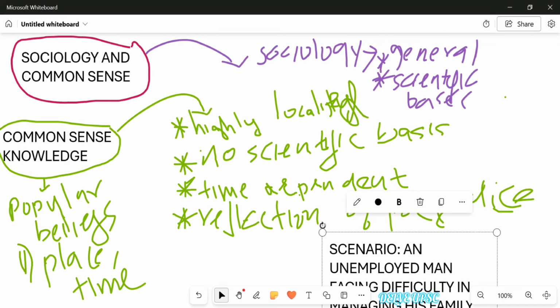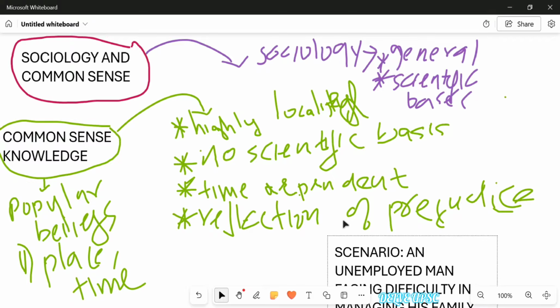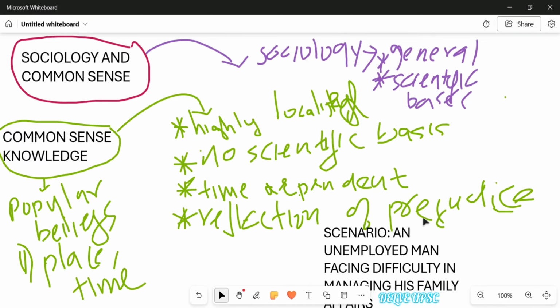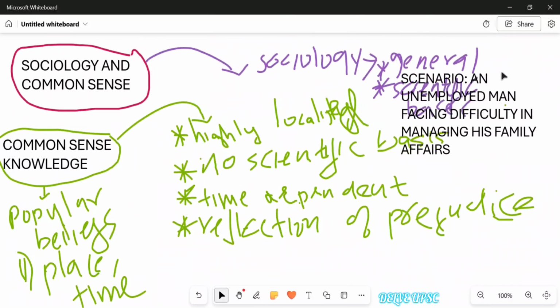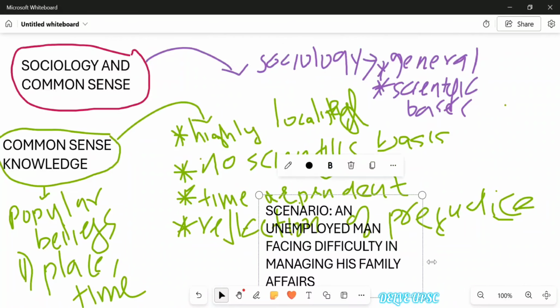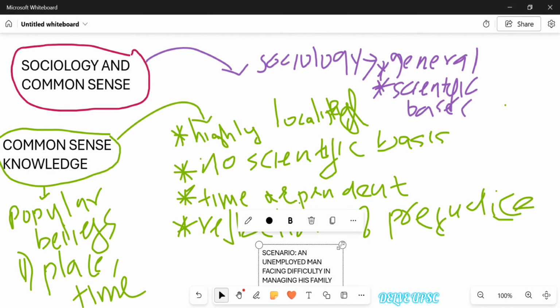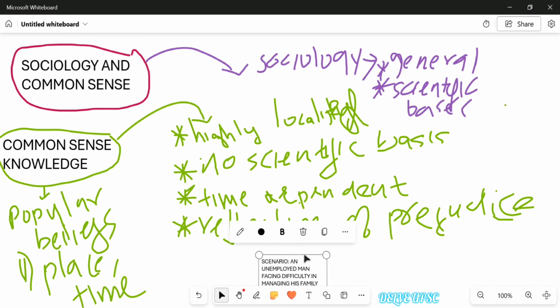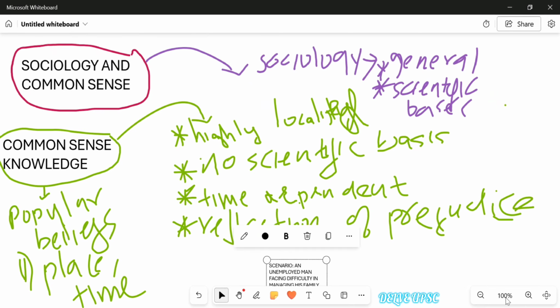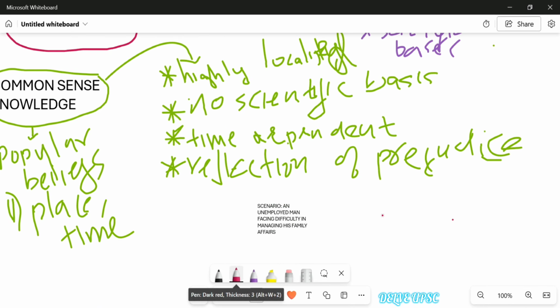I hope the scenario is very clear to you. I'll write it somewhere here. What is the scenario? The scenario here is that there is an unemployed man, and that unemployed man is facing difficulty in managing family affairs.